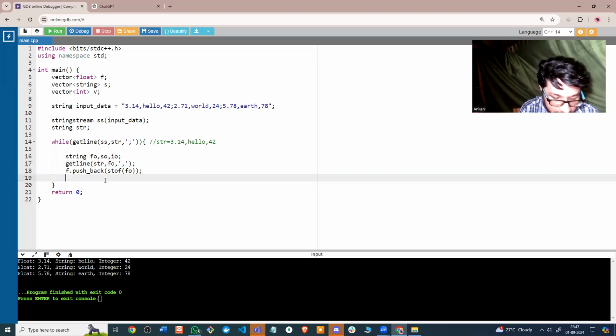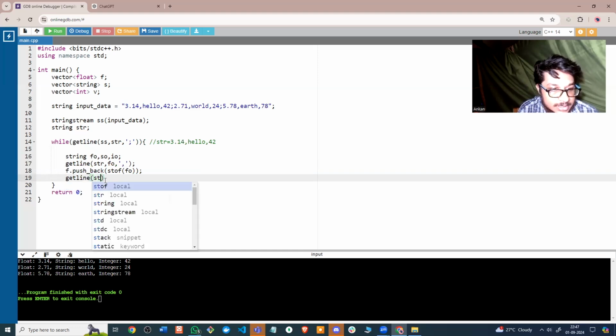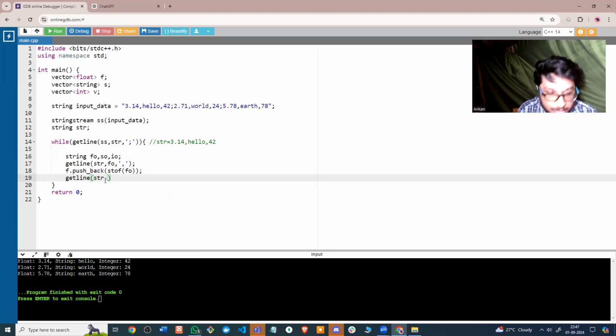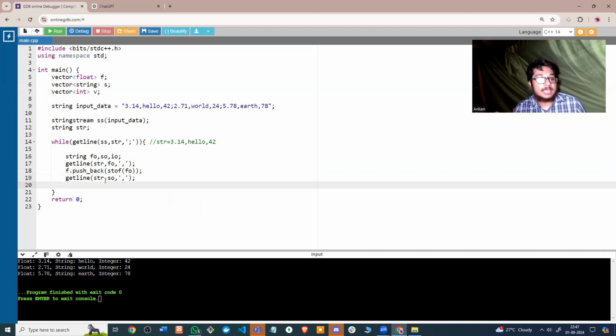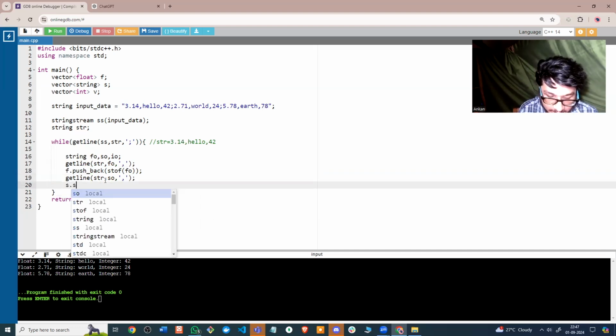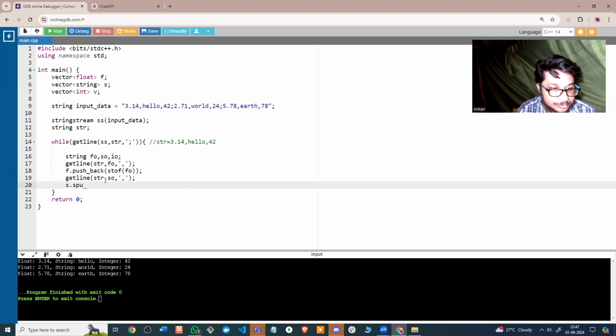Same for the next thing, we continue getline str again. It would be stored in so, and again up till the next comma. And the next comma will be in the next string, which is s dot push_back, will be so.